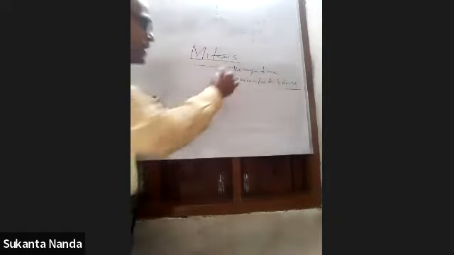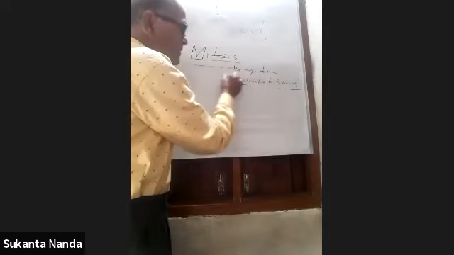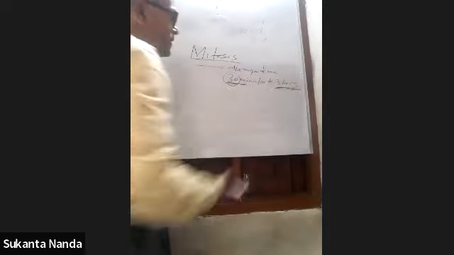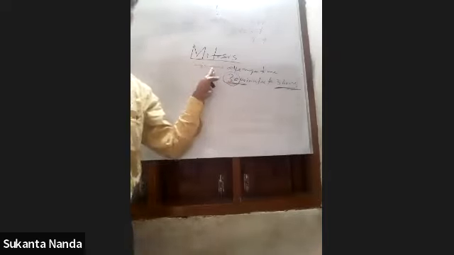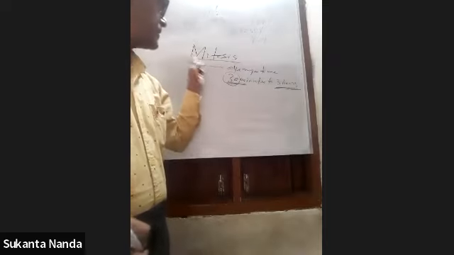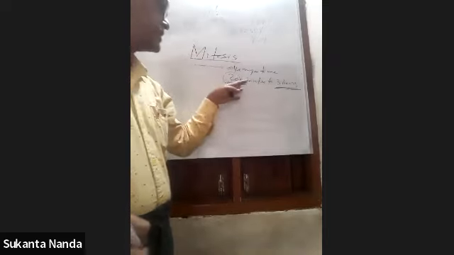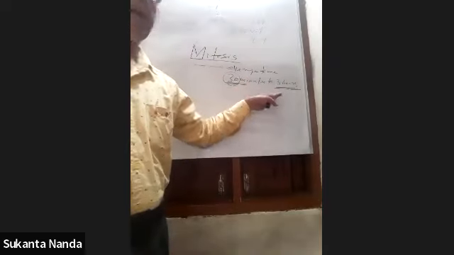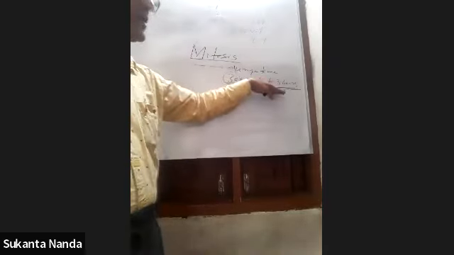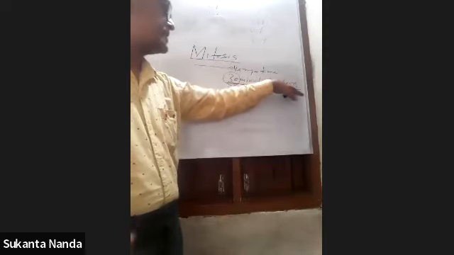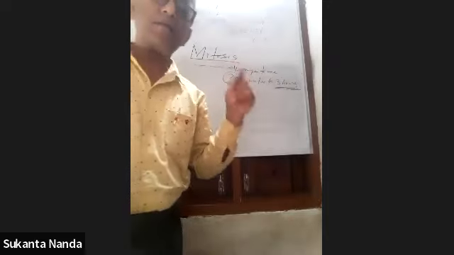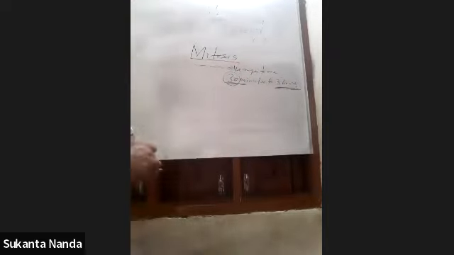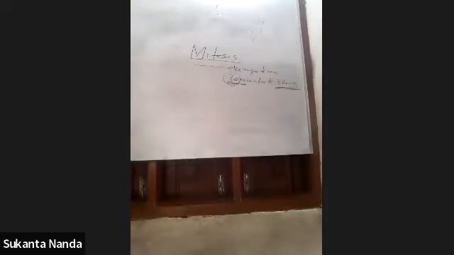That means it may take a minimum of 30 minutes and up to 3 hours. In some organisms the mitotic cell division occurs within 30 minutes, and in some organisms mitotic division is longer and takes up to 3 hours. But in the case of a human being, it is about 1 hour. So the average time of 30 minutes to 3 hours, you have to remember.